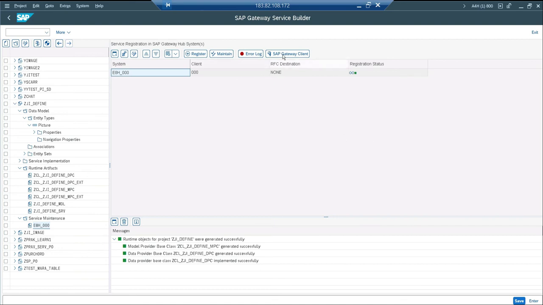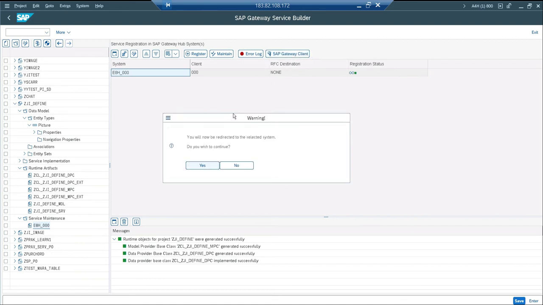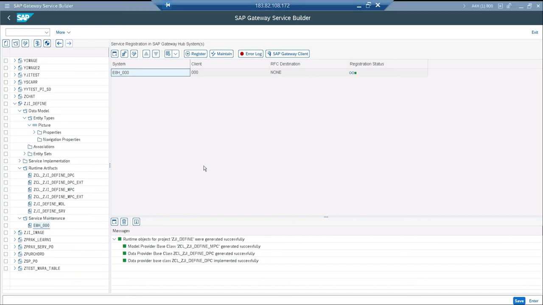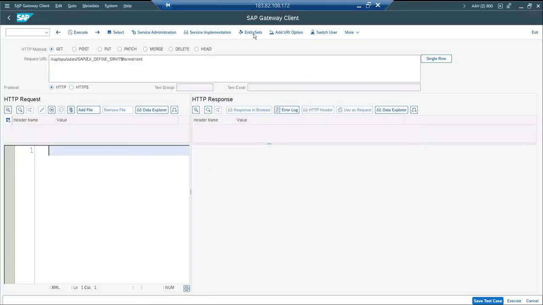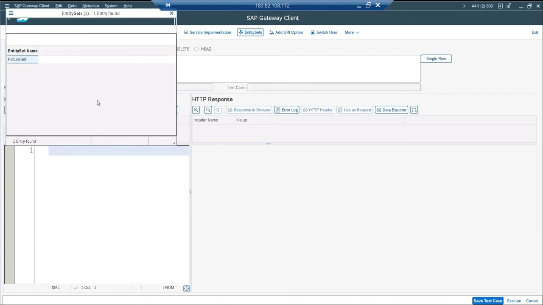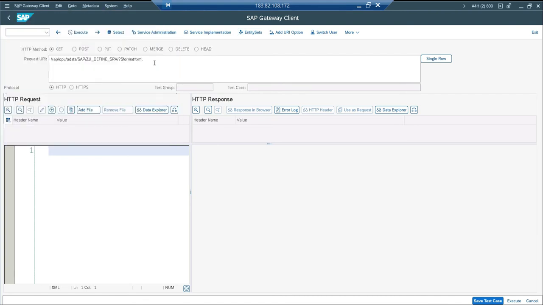And I'm going to execute it. It will take me to another transaction in a new window. Go here, entity set, pictures set. And how to call the media? You have to use the additional option called dollar value. Dollar value will trigger the media related method.